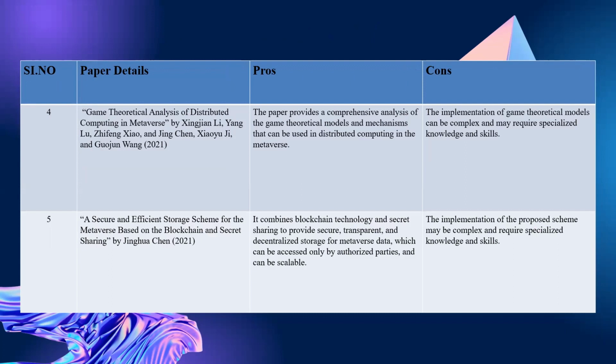The fifth paper is a secure and efficient storage scheme for the Metaverse based on the blockchain and secret sharing. Pros: it combines blockchain technology and secret sharing to provide secure and decentralized storage for Metaverse data, which can be accessed only by authorized parties and can be scalable. Drawbacks: the implementation of the proposed scheme may be complex and require specialized knowledge and skills.